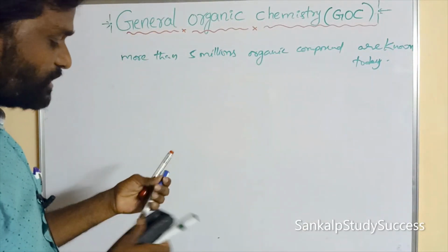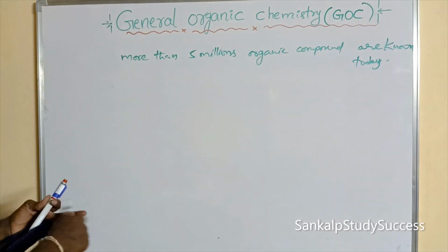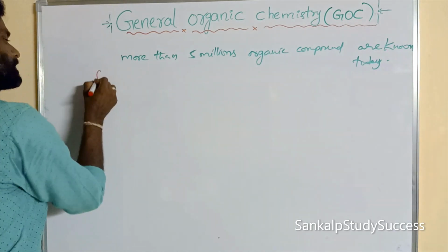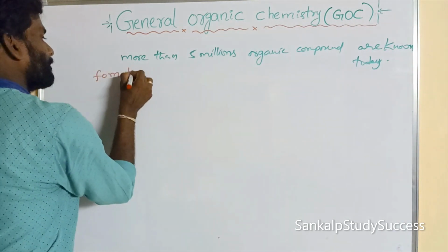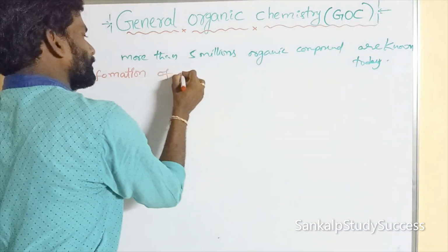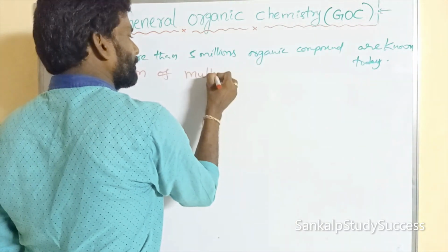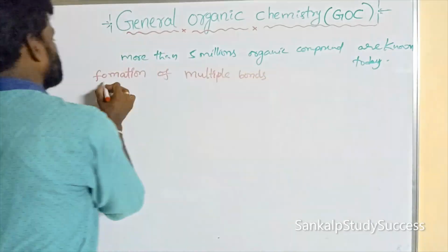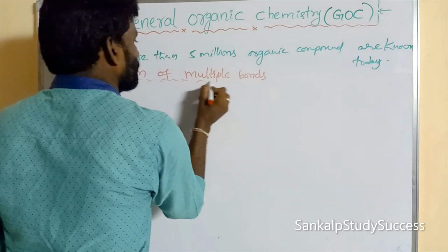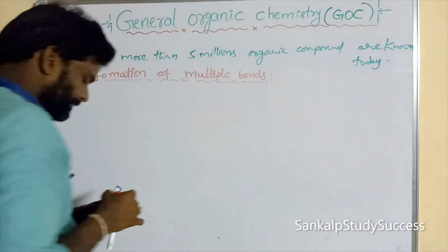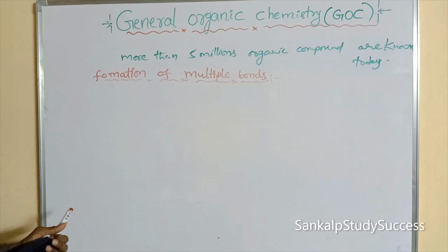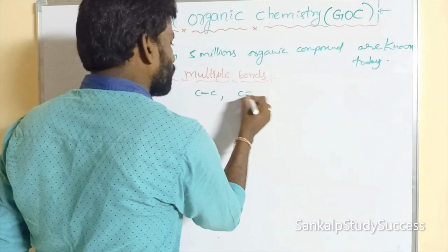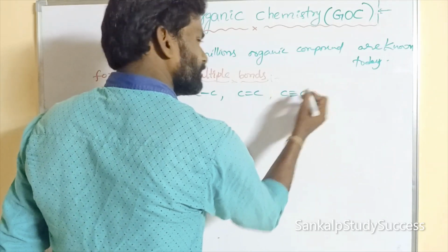Okay, the last property: formation of multiple bonds. Multiple bonds means carbon can form a single bond, a double bond, and a triple bond also.